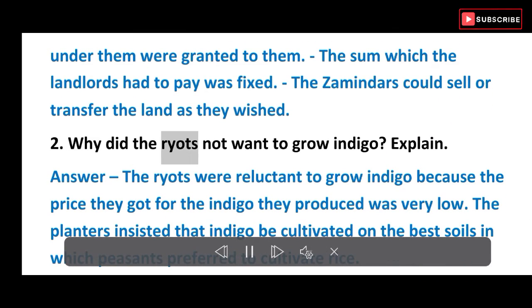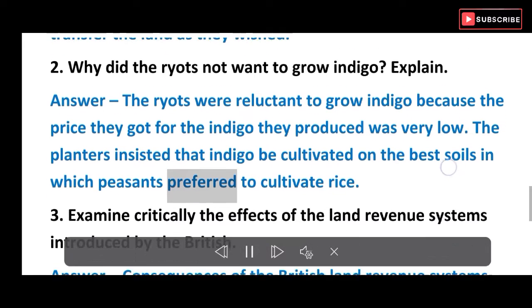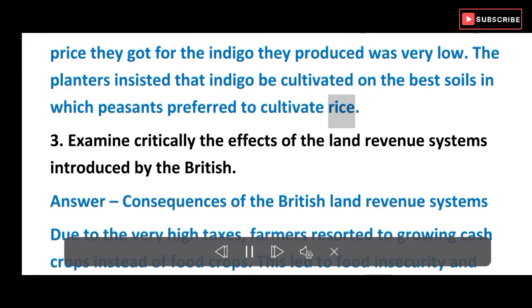2. Why did the ryots not want to grow indigo? Explain. Answer. The ryots were reluctant to grow indigo because the price they got for the indigo they produced was very low. The planters insisted that indigo be cultivated on the best soils in which peasants preferred to cultivate rice.